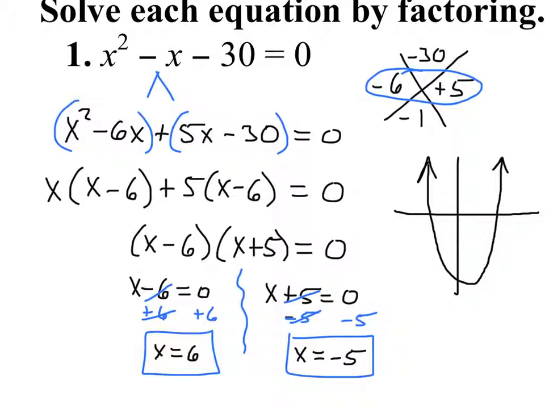And what we just found are where that graph crosses the x-axis. It crosses the x-axis at negative 5 and positive 6. That's what we've solved for. That's why they call this finding the zeros. Okay? Because we're finding the x values where y equals 0.